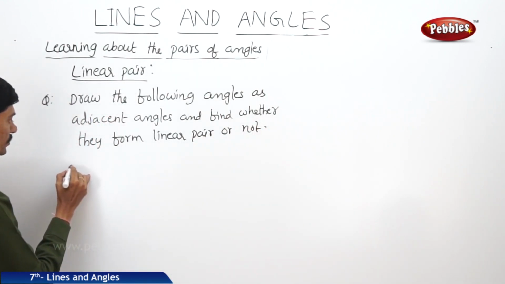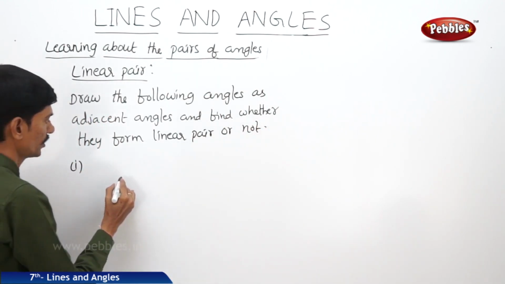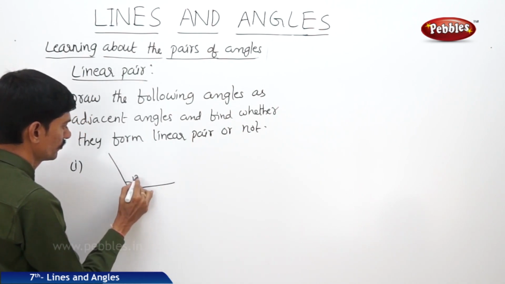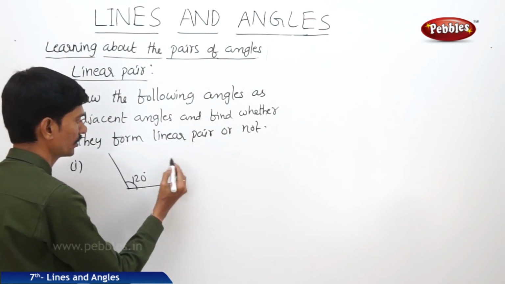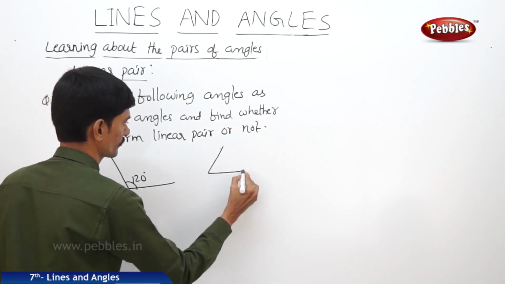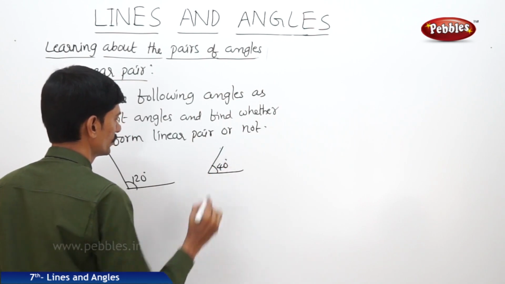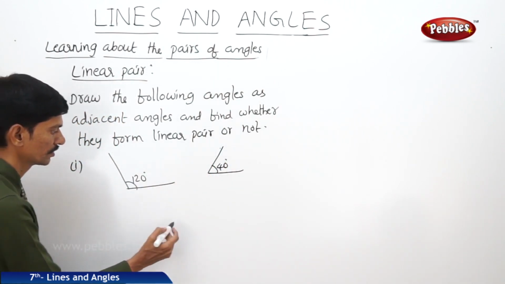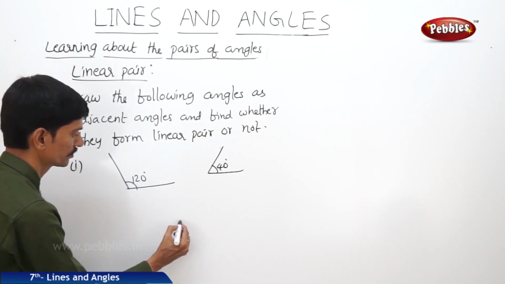In this first question, the first angle is 120 degrees. The second angle is 40 degrees. Now if you draw these two angles as adjacent angles, then we get